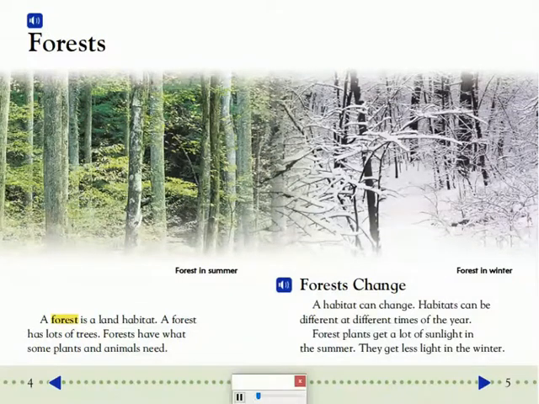Forests. A forest is a land habitat. A forest has lots of trees. Forests have what some plants and animals need.